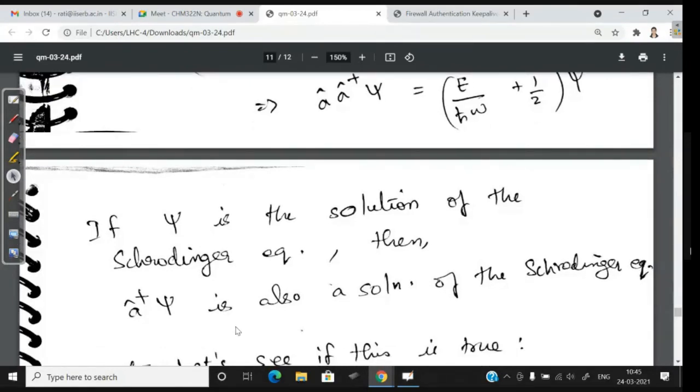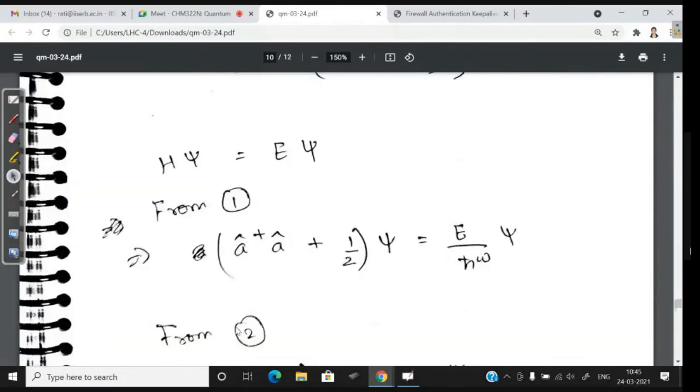Can you verify? Put A dagger psi in this equation and verify for me. Use this equation, and wherever you have psi, put A dagger psi. Do it and see what you're getting. Write it down first, then you'll get some idea.